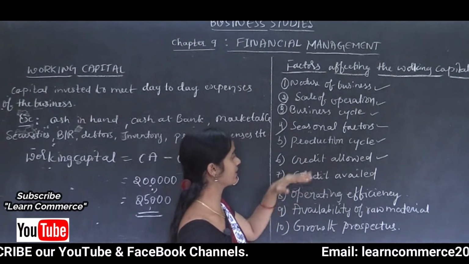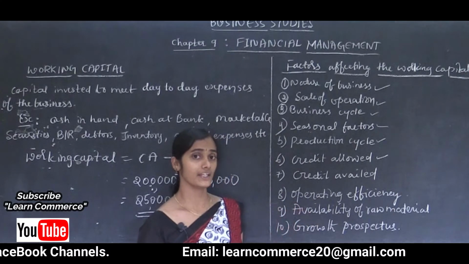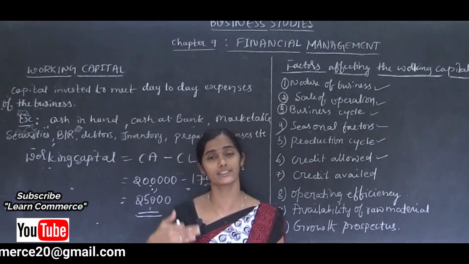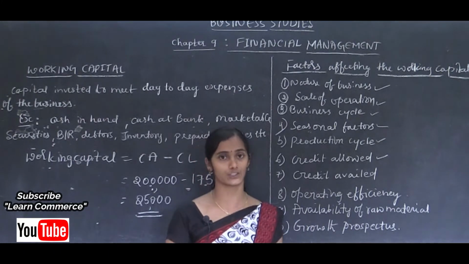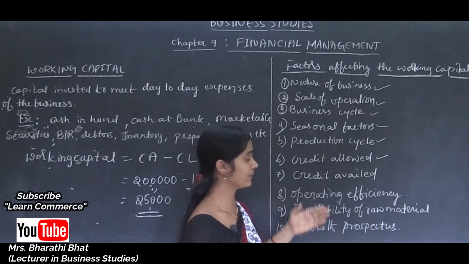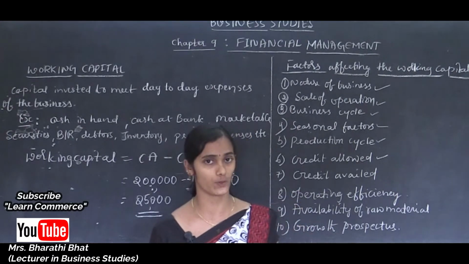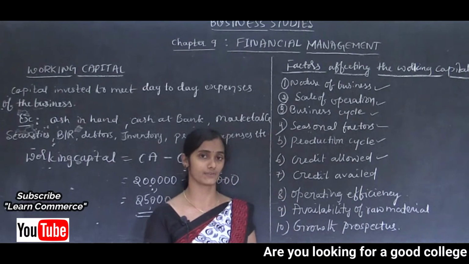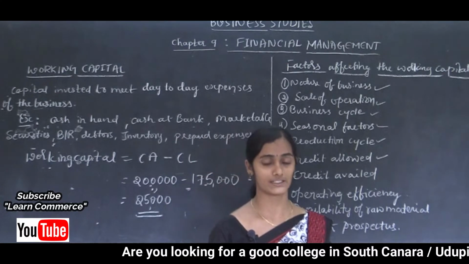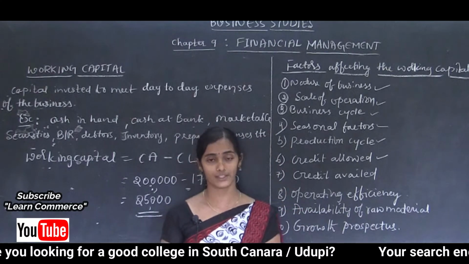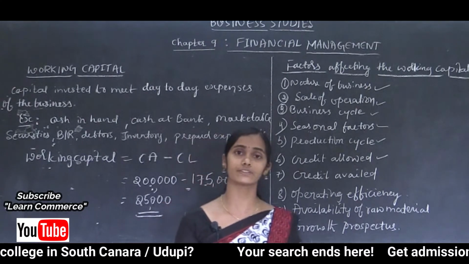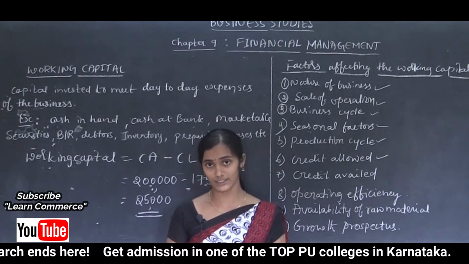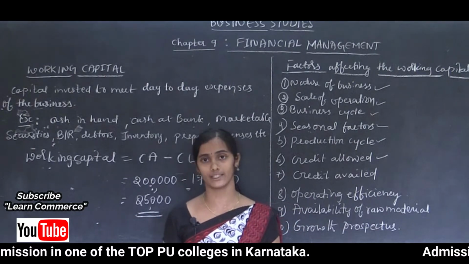So the next one is credit availed. Many organizations give credit facilities, and many organizations also need to receive credit from other sources to meet their day-to-day expenses. For example, when purchasing raw materials, if the suppliers give long-term credit facilities, then such an organization requires less working capital.